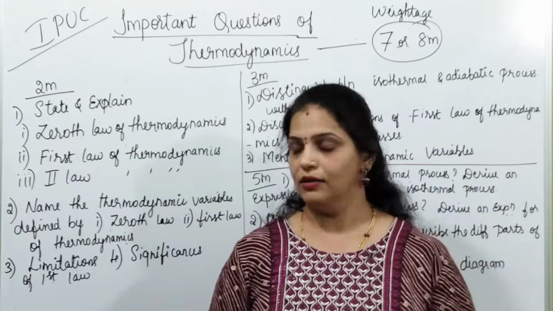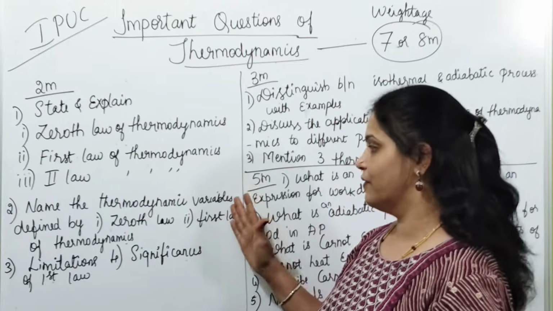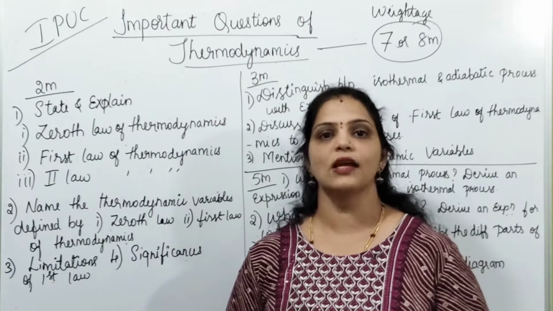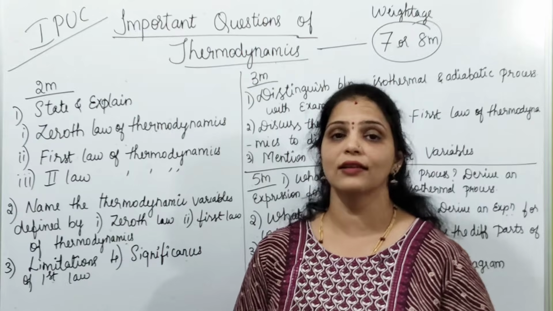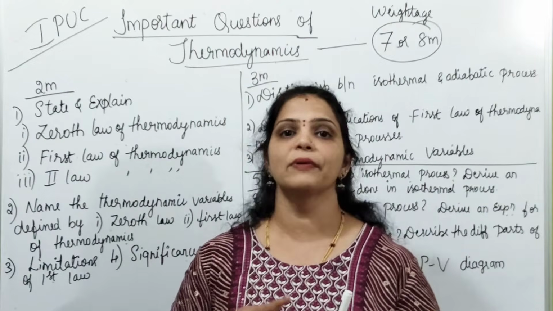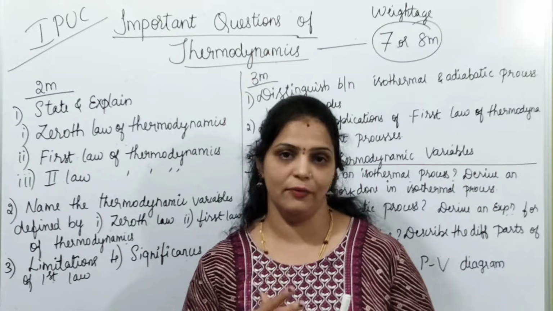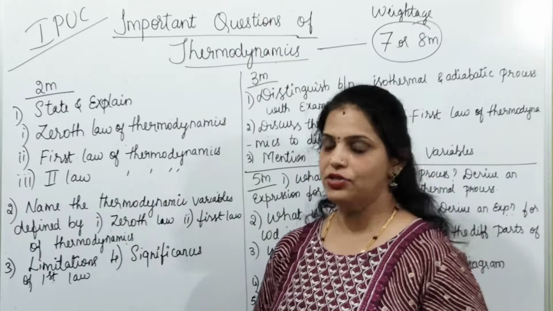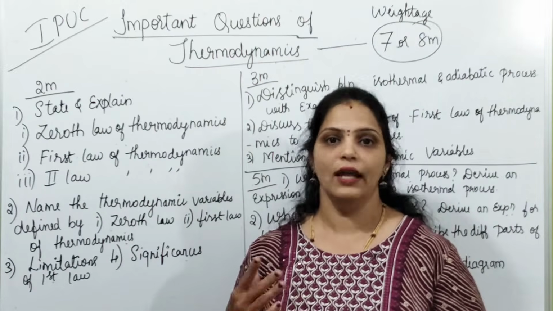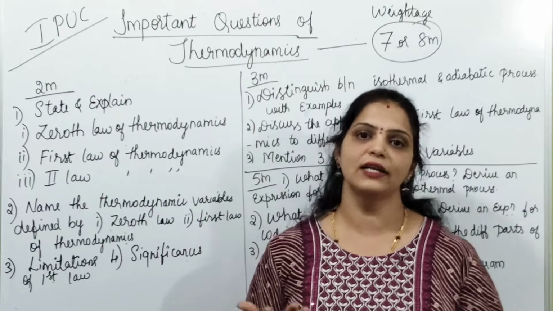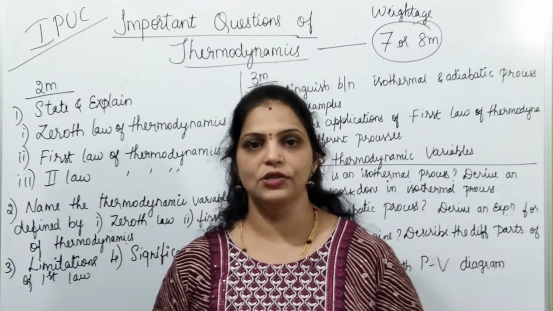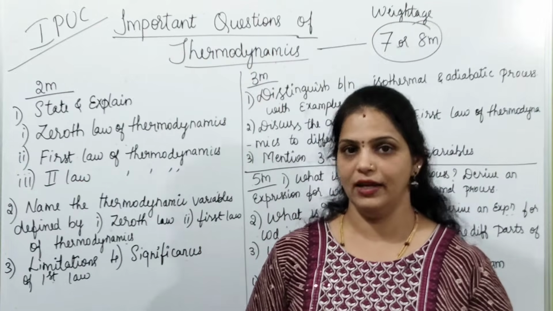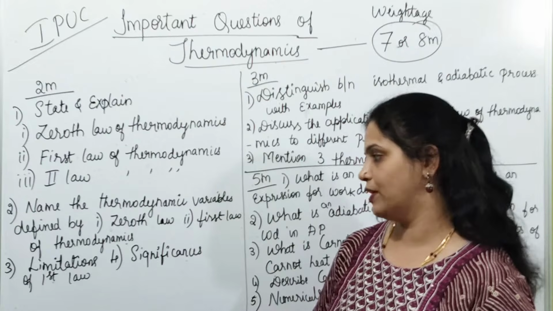Please go through this. And name the thermodynamic variable defined by zeroth law and first law of thermodynamics. See, zeroth law defines temperature. What are the thermodynamic variables? Temperature, pressure and volume. These three are called thermodynamic variables. Here zeroth law tells about temperature. And first law tells about energy, that is internal energy, which means temperature only. So it tells about heat, internal energy and work done. These three are the variables that come in case of first law of thermodynamics.